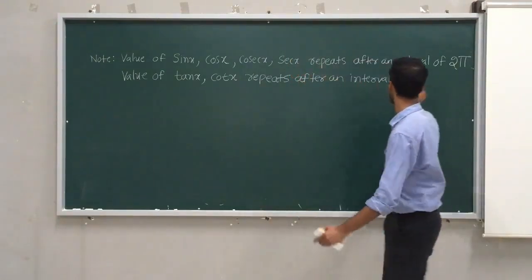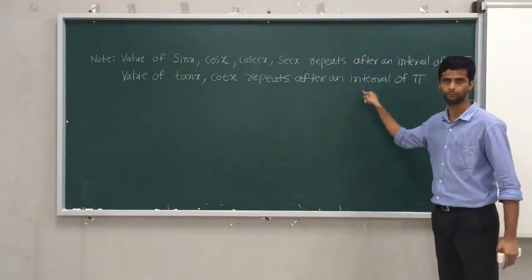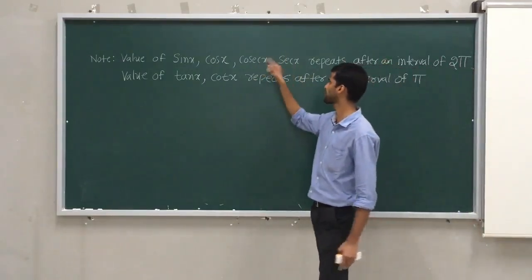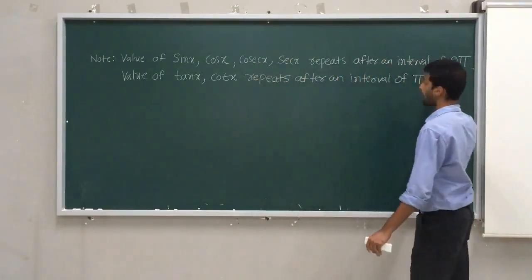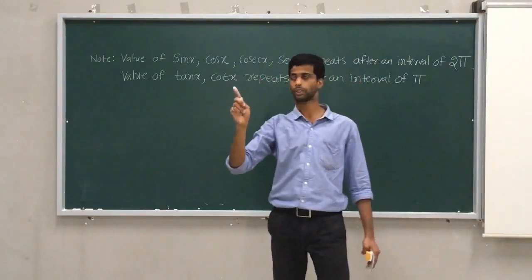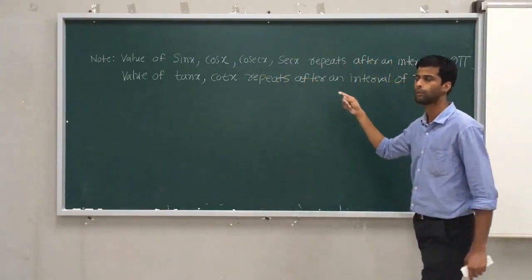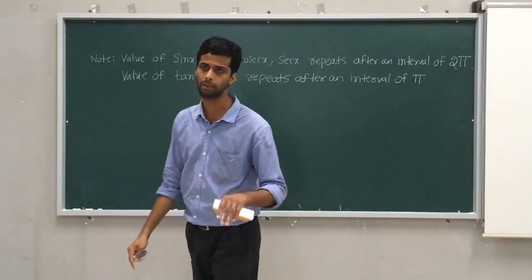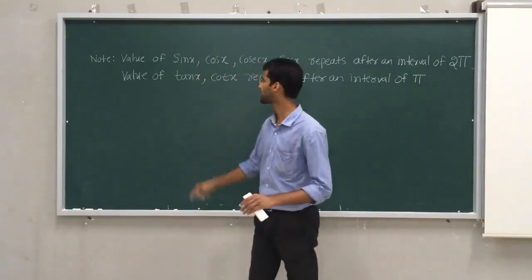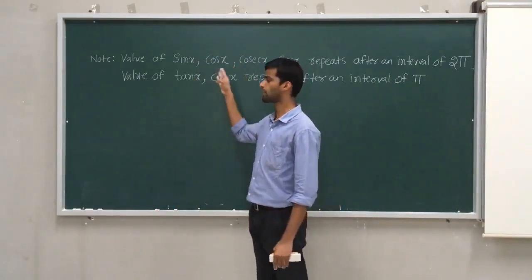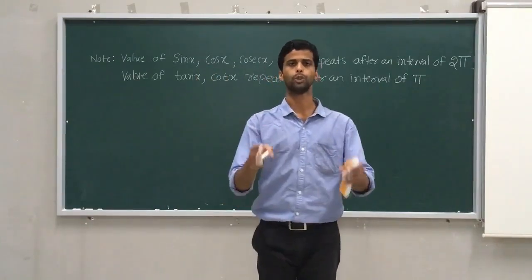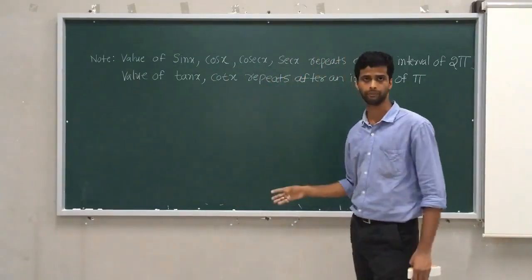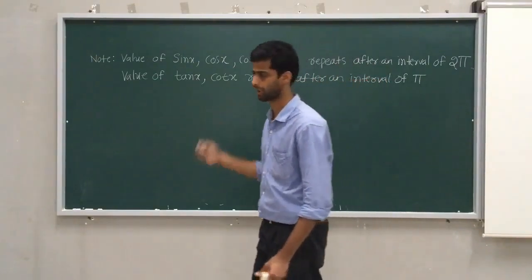Therefore after a half revolution, tan and cot repeat their value. This is the most important note I want to give you. After getting that diagram, please compare my note with it. Hope you will get the idea clear. For that, the diagram is essential.